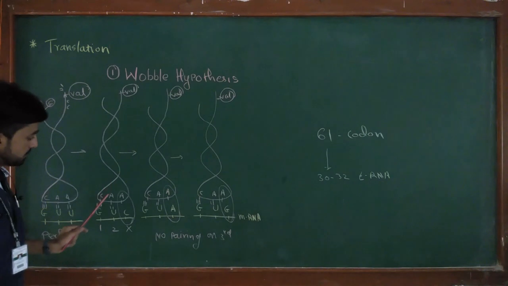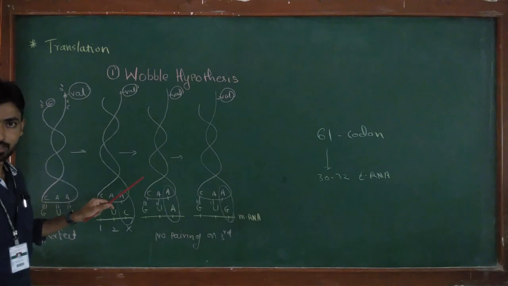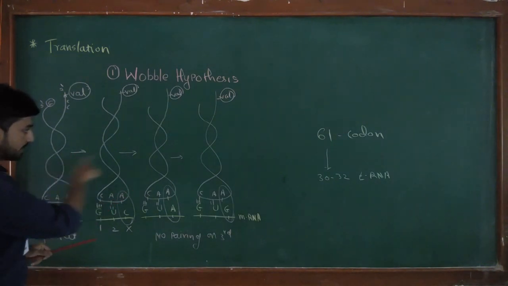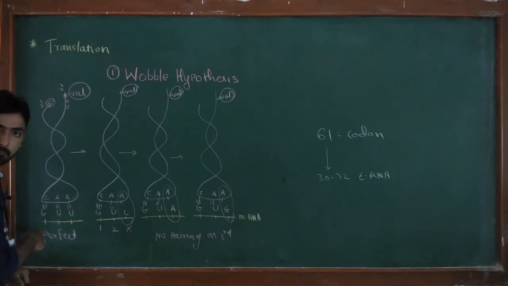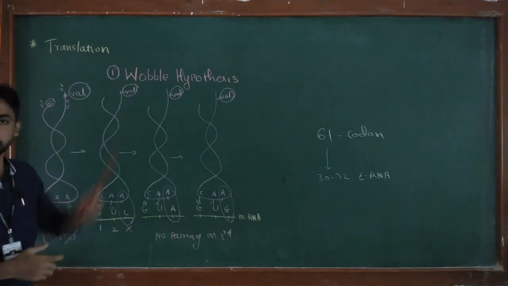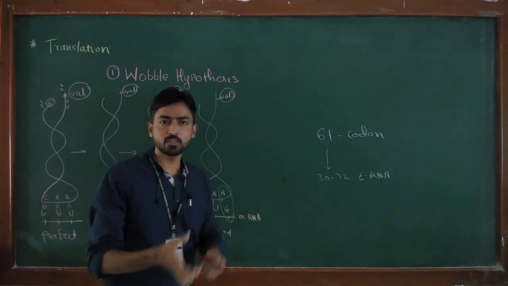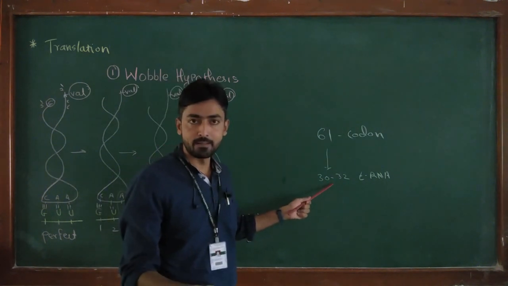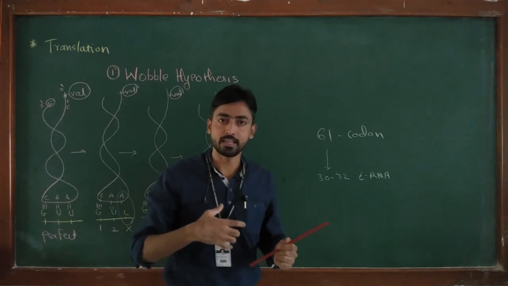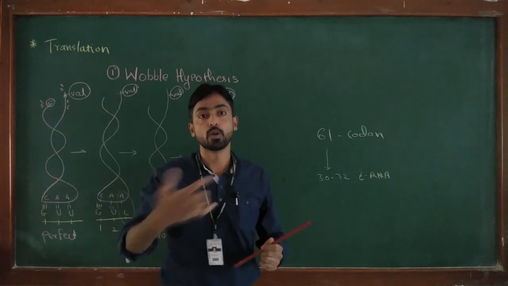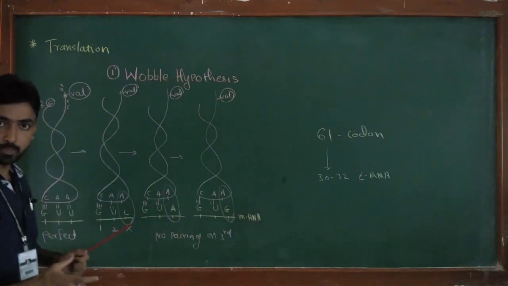If this happens, the ribosome still accepts this valine amino acid from the tRNA, and because of this, one tRNA, this is the same tRNA, can recognize four different codons, and this is called the Wobble hypothesis. Because of the Wobble hypothesis, approximately 30 to 32 tRNAs are able to recognize 61 codons in the cell, because one tRNA is able to recognize more than one codon. This is the first thing that I want to explain in this lecture.